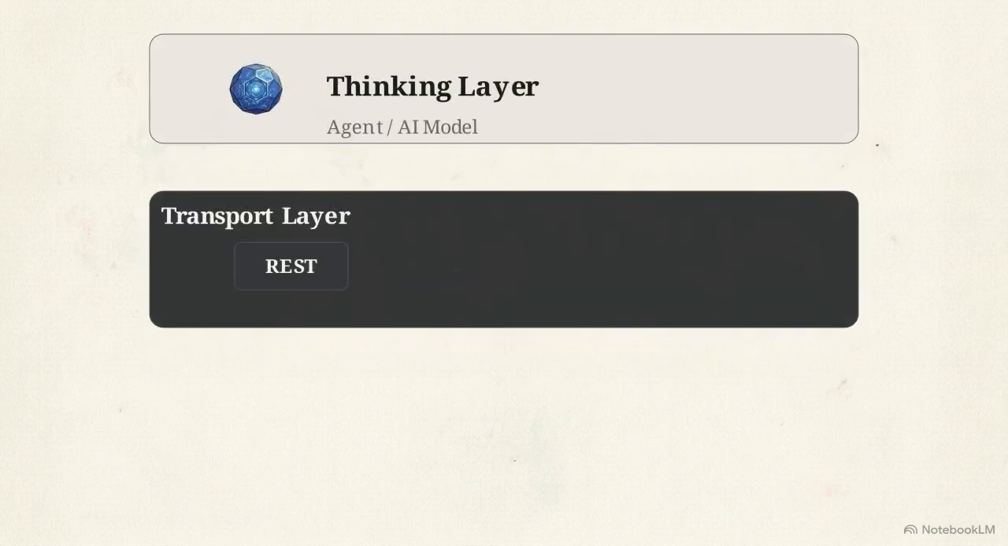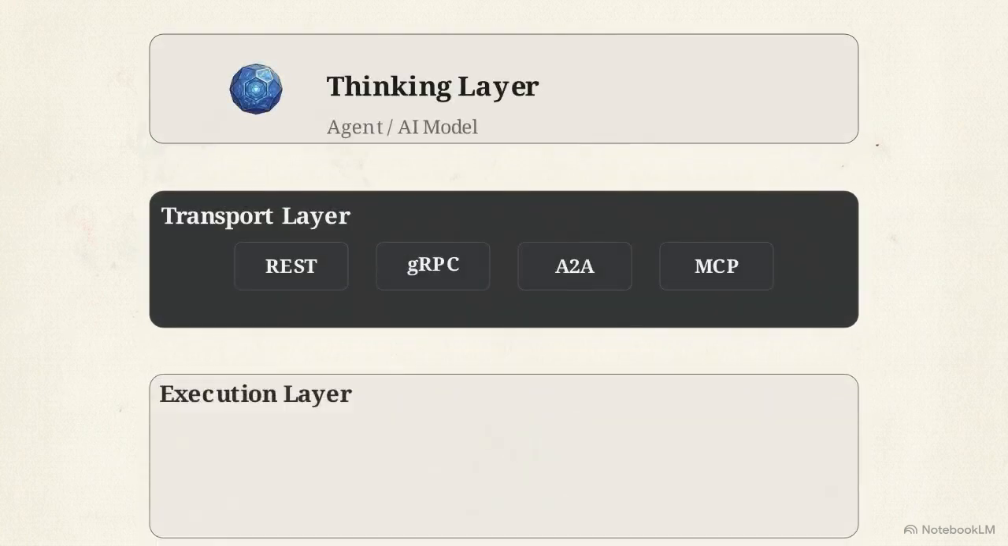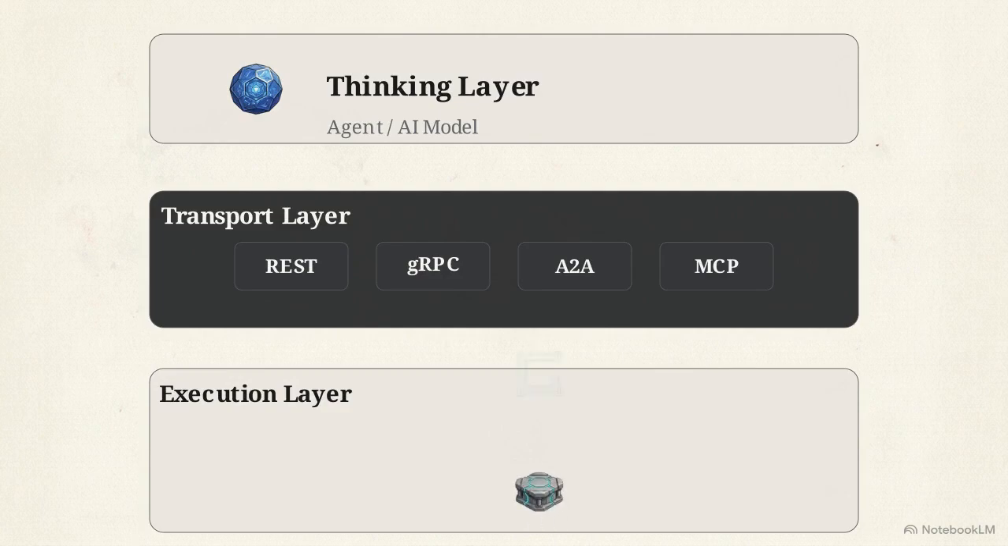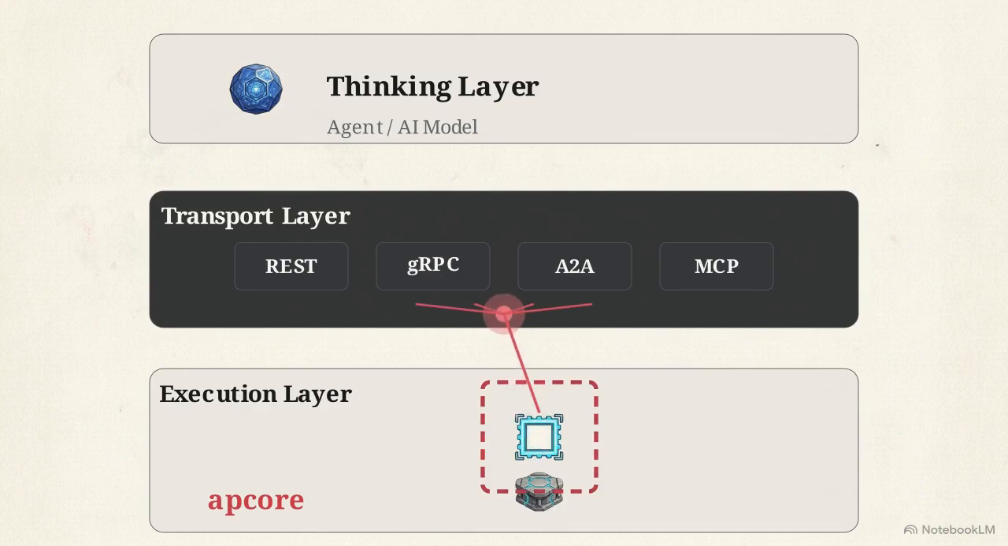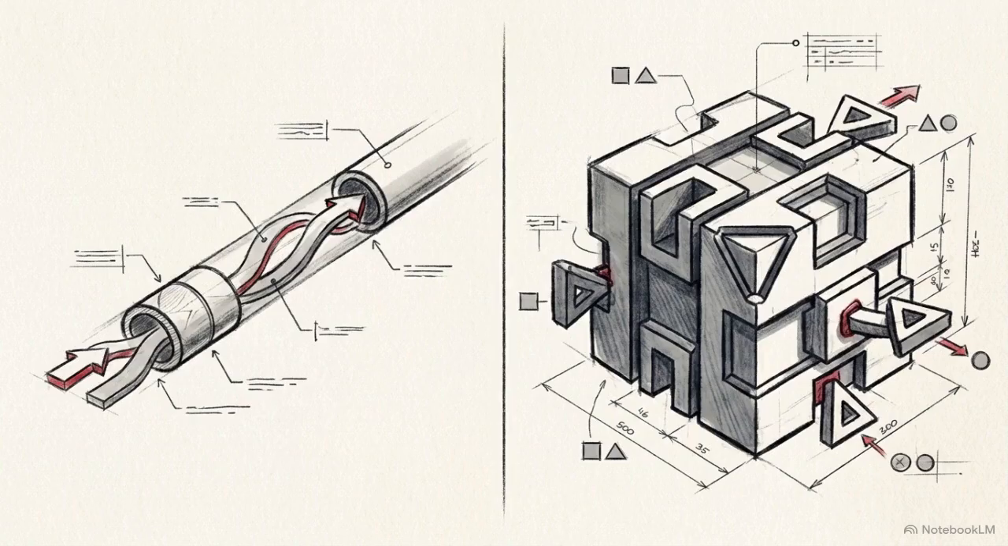Current protocols like REST, gRPC, A2A, and MCP exist in the middle of the stack. They are the transport layer. Beneath them is the execution layer. This is where apcore lives, standardizing and constructing the module logic beneath the transport protocols. You write a single apcore module definition, and that logic automatically fans out universally across all transport surfaces simultaneously. Transport layers dictate how systems talk to each other. Apcore strictly defines what they talk about.